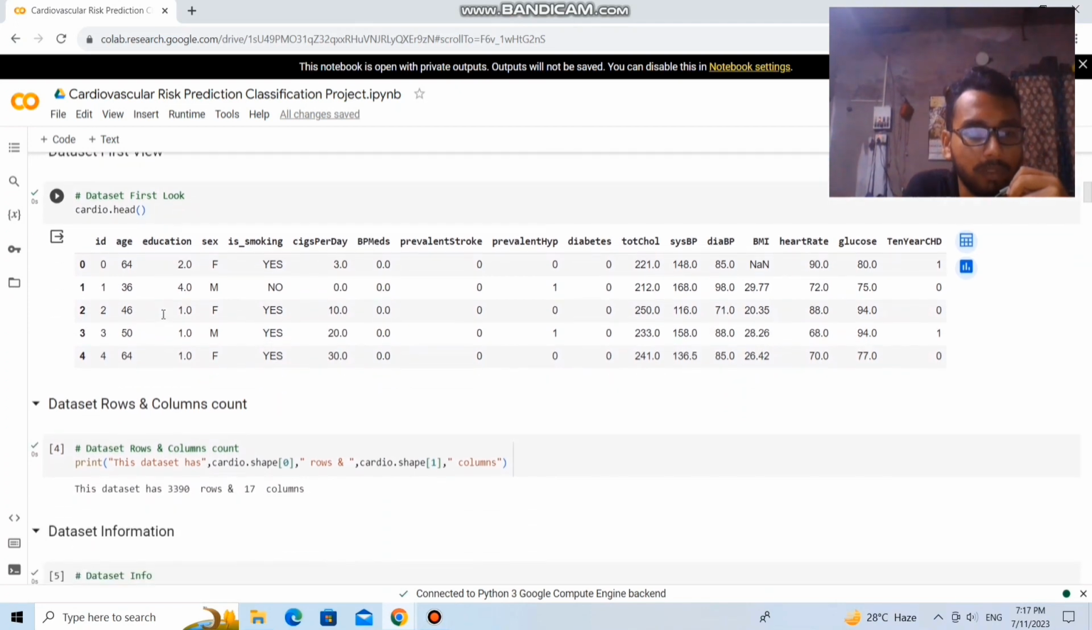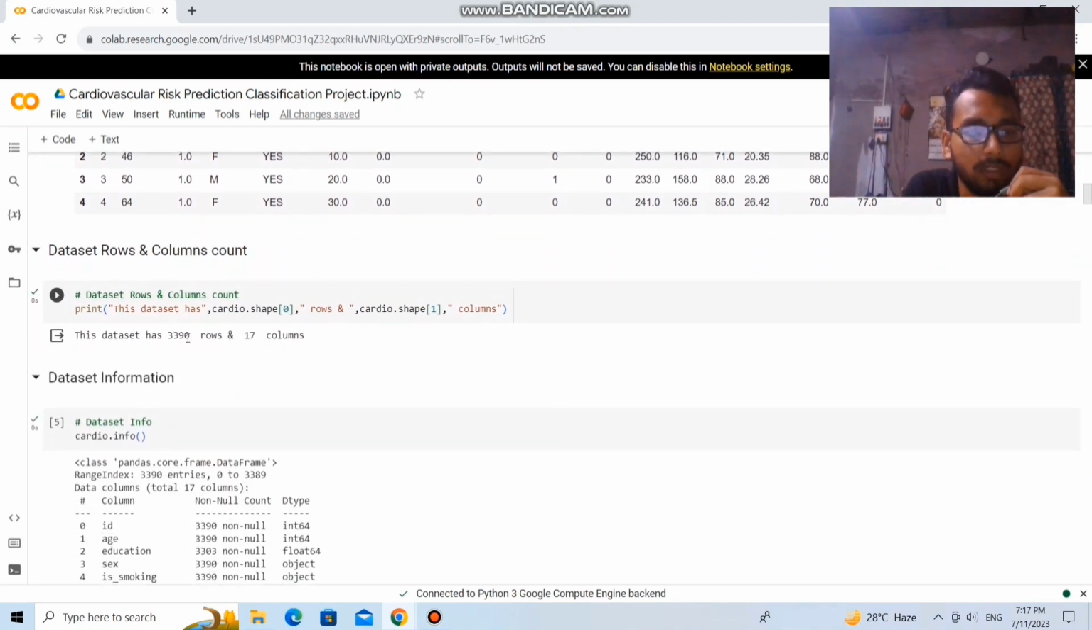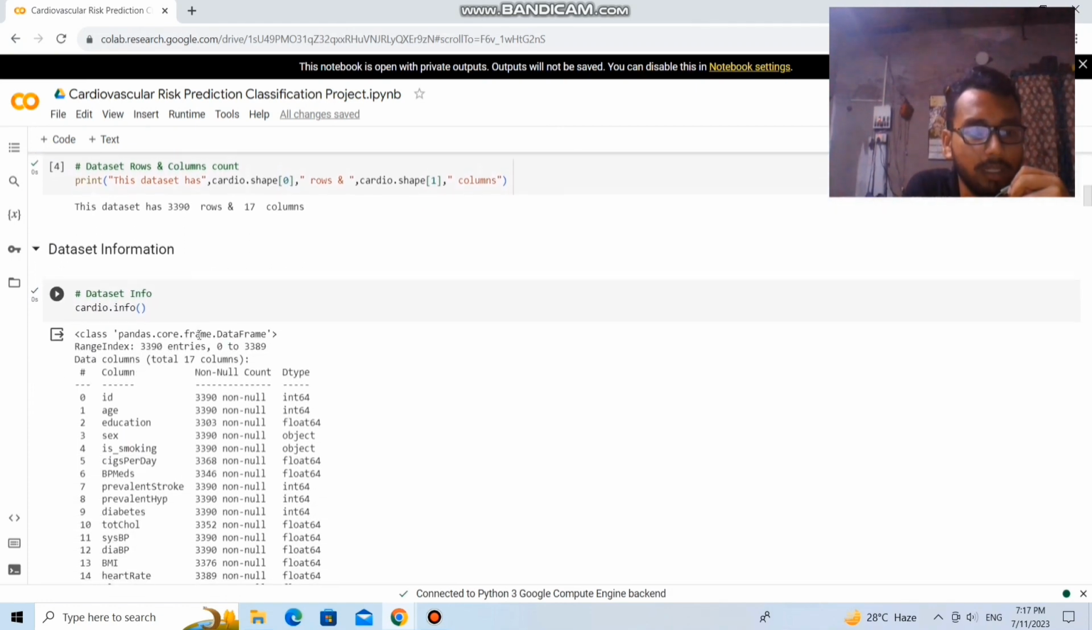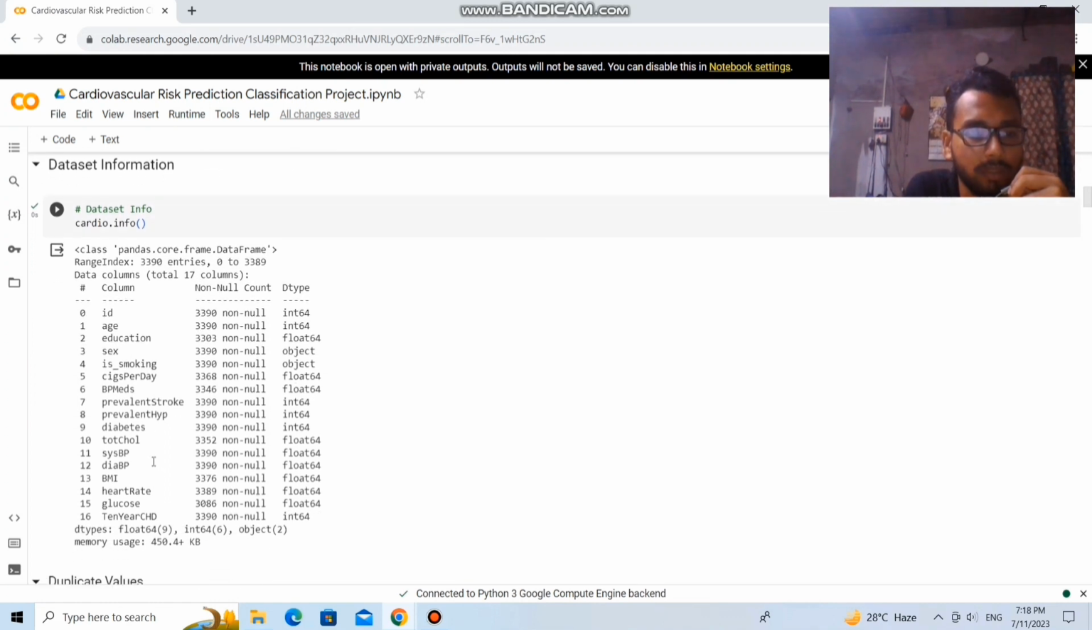Here is the first view of the dataset. This dataset has 3,390 rows and 17 columns. Here is the information of the dataset. Here are the total 17 columns with their values and their data types.